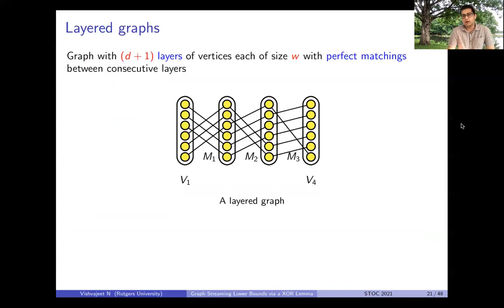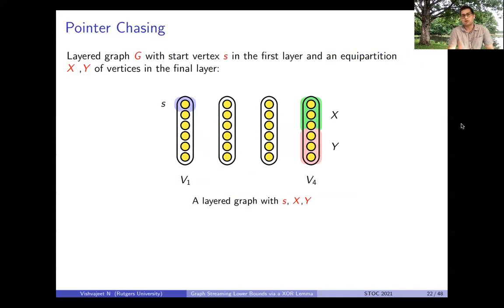And for that, we require some definitions. So here we have what is called a layered graph. It's a graph which consists of d plus 1 layers, so that every layer consists of exactly w many vertices. And now we have perfect matchings between layers. So on a layered graph, we consider what is called a pointer chasing problem. So here we are given a start vertex S in the first layer and a unique partition of the final layer into sets X and Y.